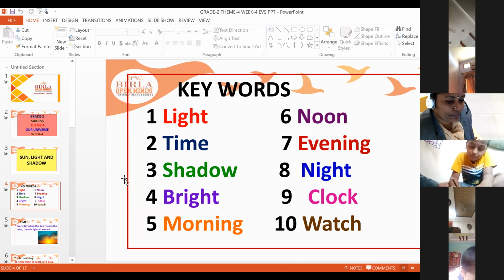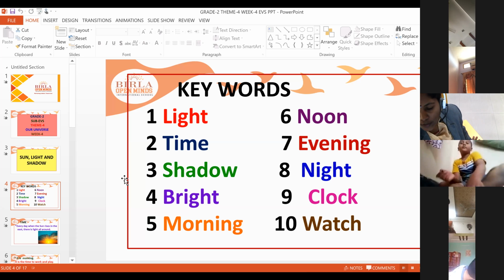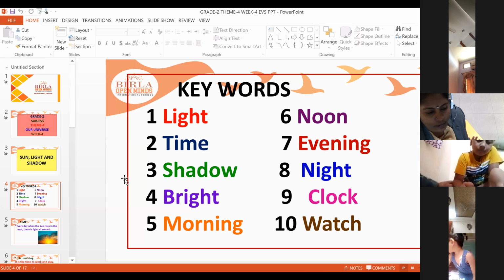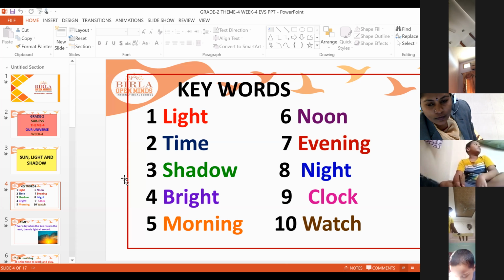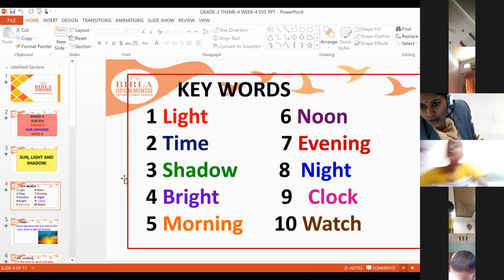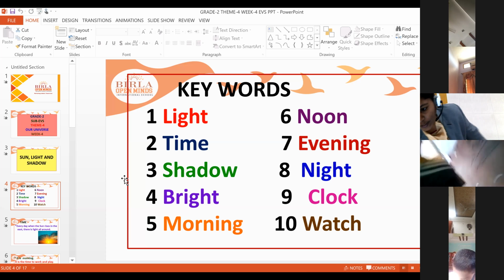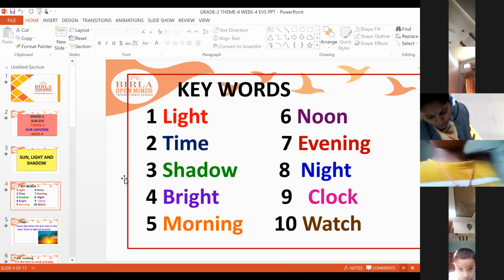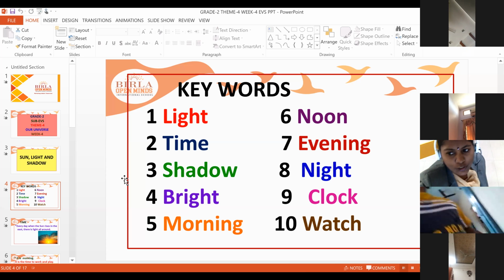Light. So we get light from sun. So without light, we can't see anything. Time. Time means the daytime or night time or evening time, the position where we are in a day. Time tells that position where we are. For example, now it's 12:35. So we are in the noon time.